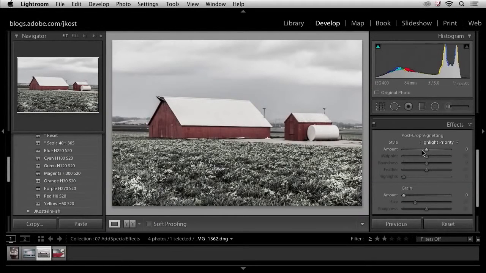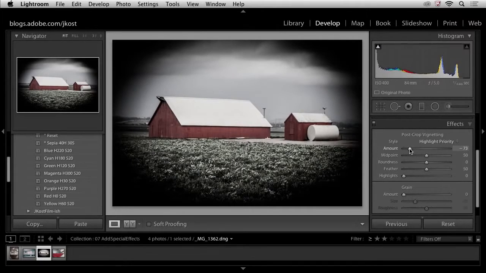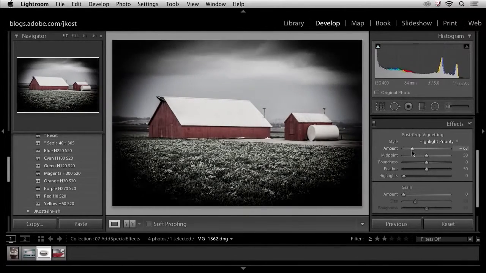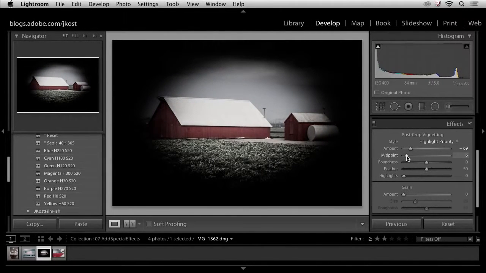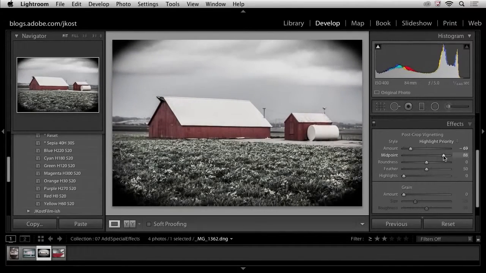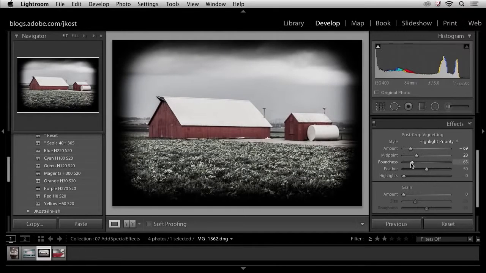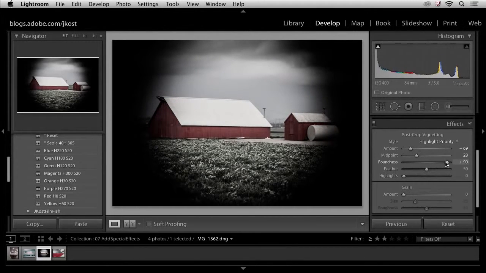Then we'll go ahead and come down to the effects area, and I'm going to add a really strong vignette right now so that we make sure that we see what all the different sliders do. So I'll add a strong dark vignette. Of course, I could also add a light vignette if I wanted to, but we'll go dark for now. Then my midpoint can be changed so that it goes closer into the center of the image or is only affecting the edges of the image. The roundness, I can bring this out so that the effect affects the edges more in a rectangular way, or we can bring this in to be more of a circle.